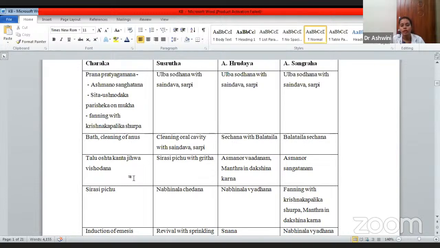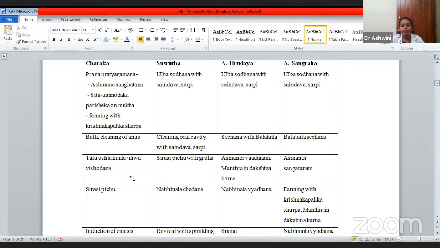Talking about Sushruta, he has told Ulba Shodhana with the Saindava Sarpi. Ulba Shodhana is nothing but Vernix caseosa. Vernix caseosa is a greasy, whitish substance present over the fetus. Why will that be present? Since the fetus is in the amniotic fluid for 9 months, to protect it from that fluid, this greasy whitish material is coated. That has to be cleaned. That is called Ulba Shodhana with the Saindava Sarpi.